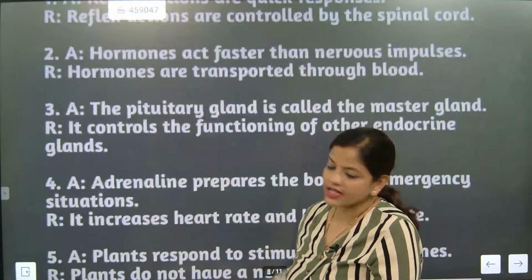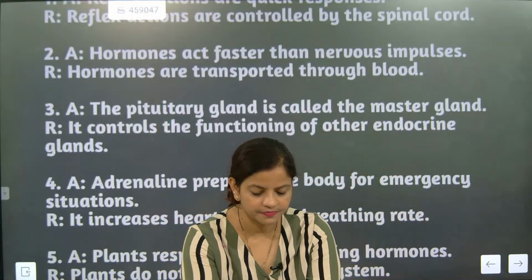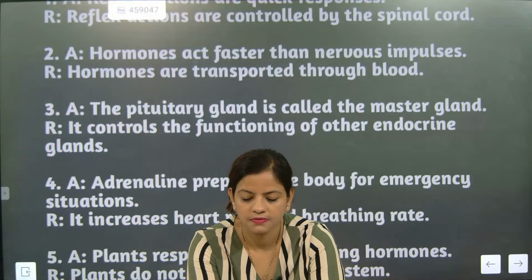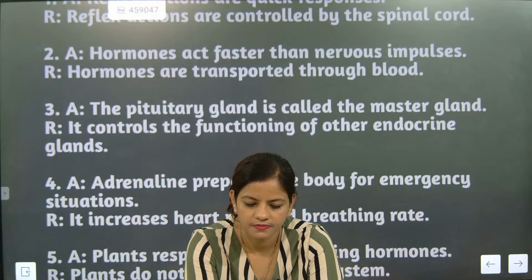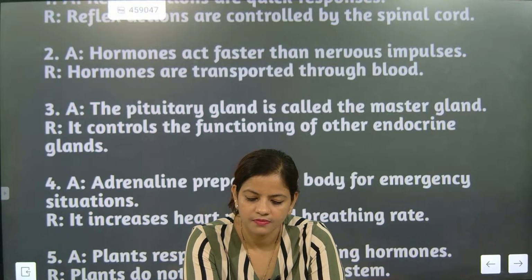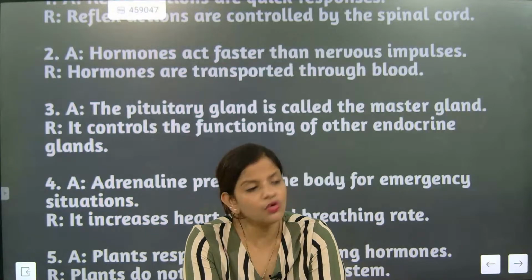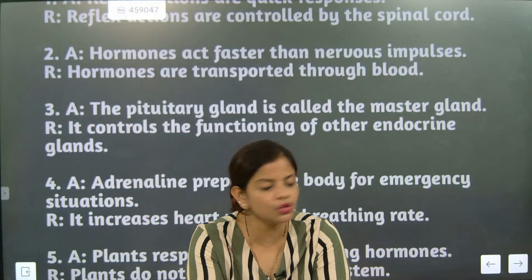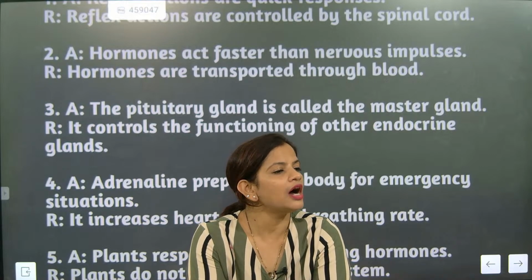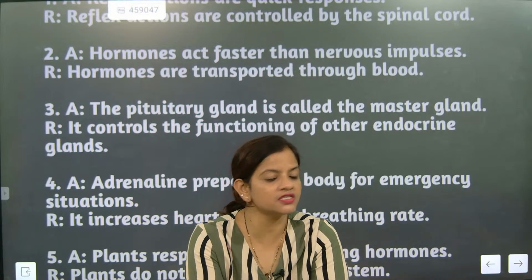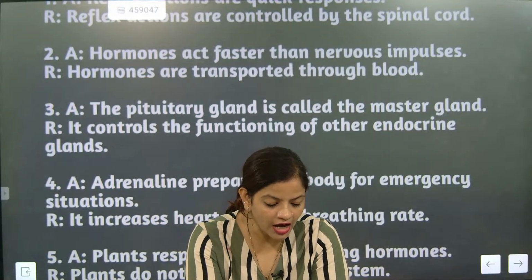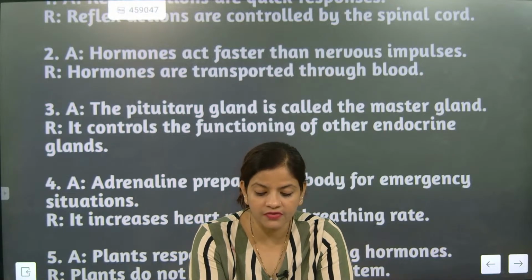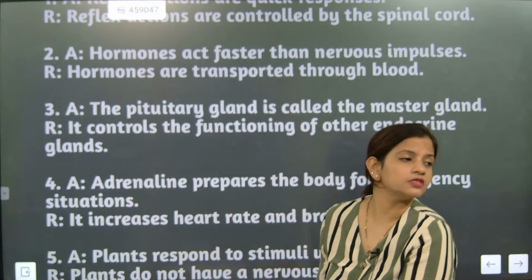Now what is the second answer, please? Hormones act faster than the nervous system. Is it true? No. Hormones act slower than the nervous system. The one which is very fast is the nervous system. So hormones act slower than the nervous system.